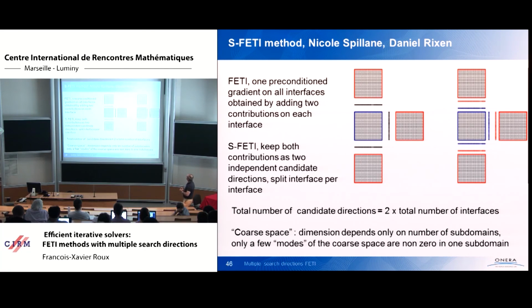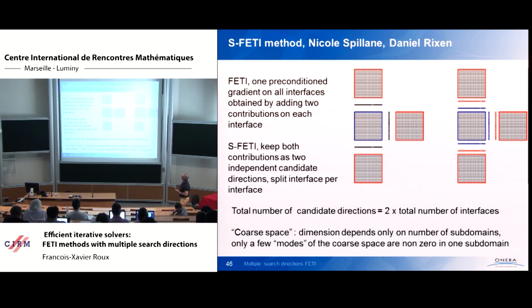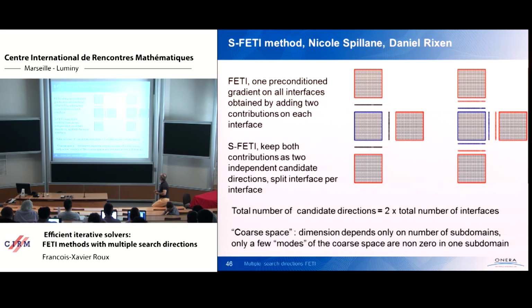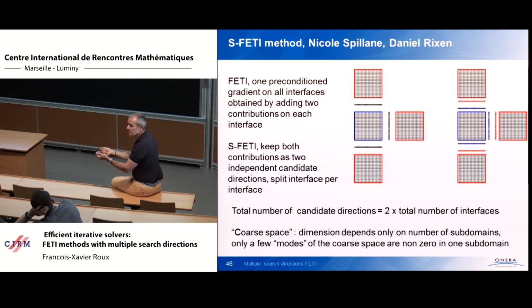Okay, and so the idea of the SVT method that was developed by Nicole Spillane and Daniel Rixen consists, okay, but we are not going to sum the contributions. We say, okay, subdomain 1 says the Dirichlet to Neumann local product gives one vector. Subdomain 2 gives another vector, and we are going to keep both vectors as independent search direction vectors.